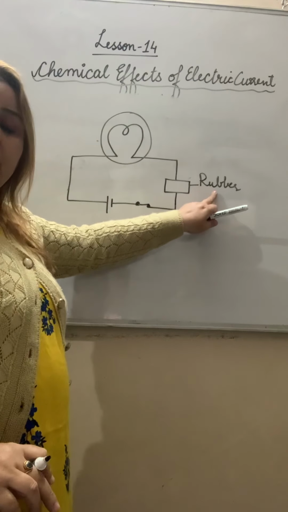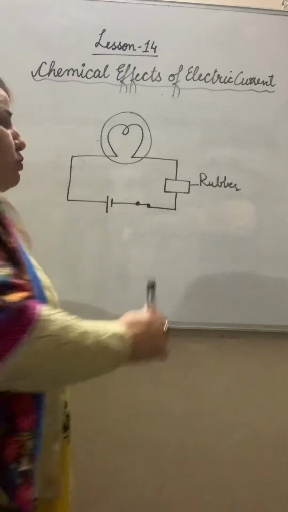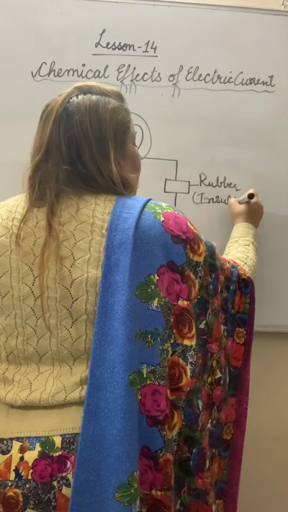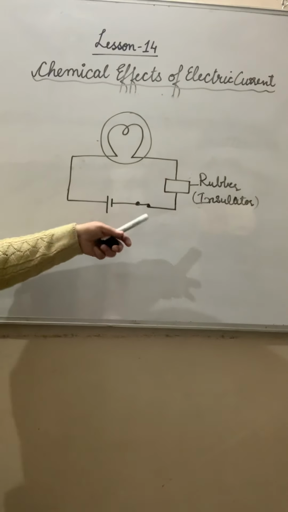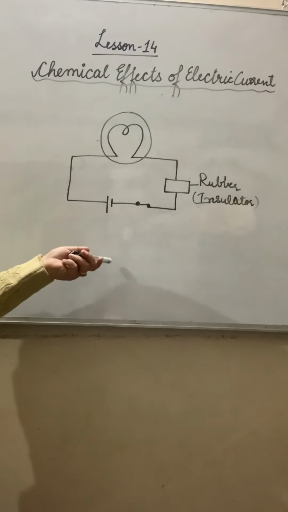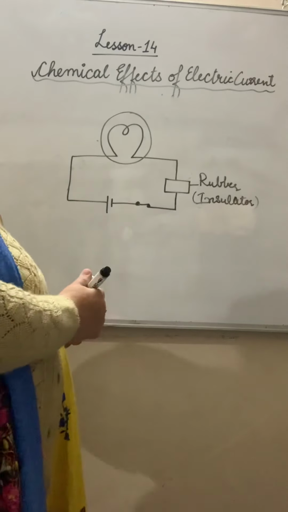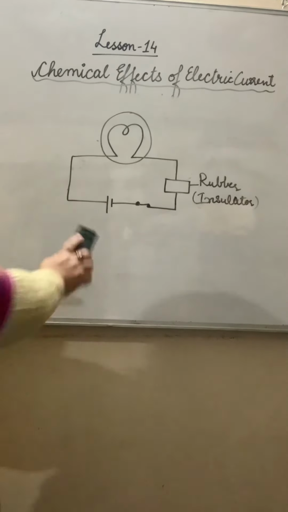Because rubber is an insulator, the current will not pass and the bulb will not glow. By this we can check whether current passes or not. This is the tester. Now these days a modification of the tester is done. Write down.